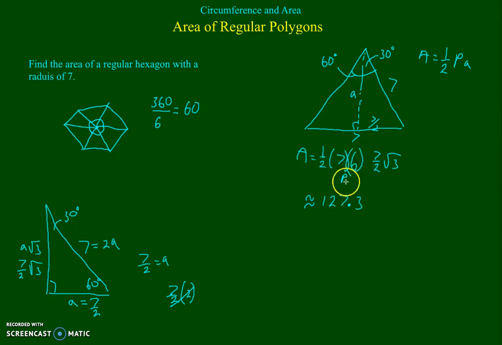All right, now let's assume for the sake of discussion that you forgot your 30, 60, 90 right triangle relationships. In order to solve for the apothem and for this length, all we're going to need to do is recall our trigonometric functions. So let's go ahead and put in a new triangle here, and we have the 30-degree angle and our 7 over here. We need the apothem, and we're going to call this side length x. Let's go ahead and find this side length.